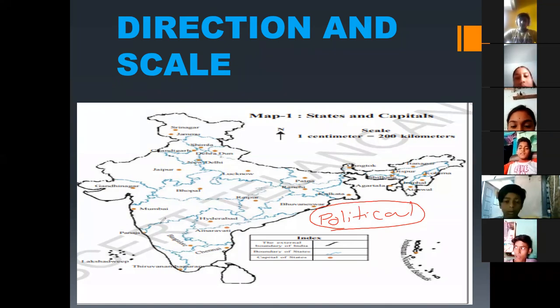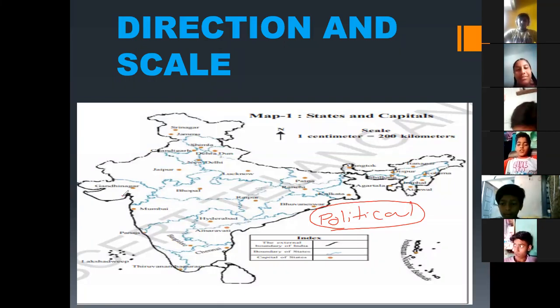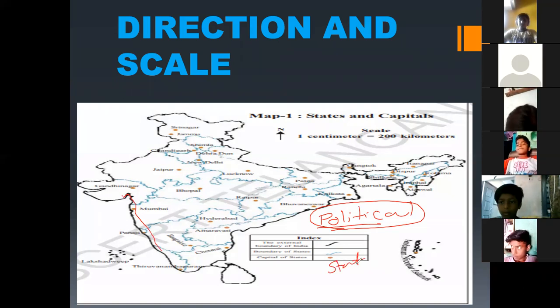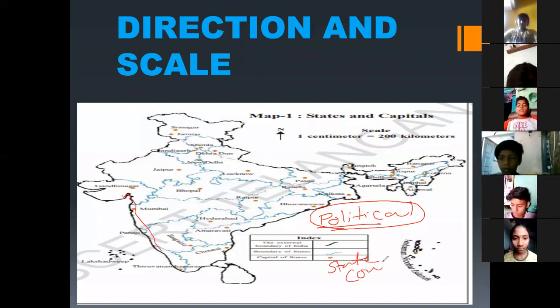Here you can observe some boundaries, state boundaries, and country boundaries. In the political map, we can observe states or countries or any village or district.